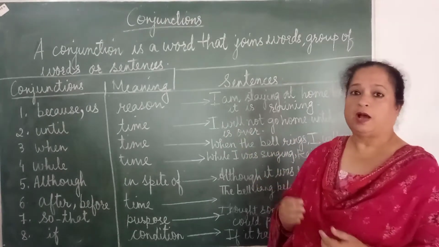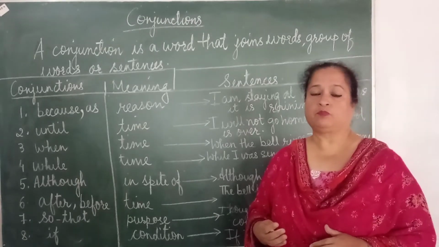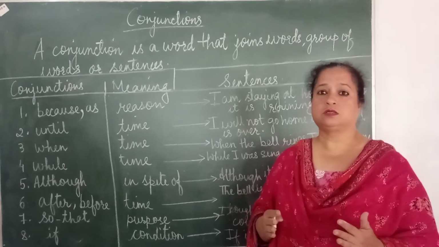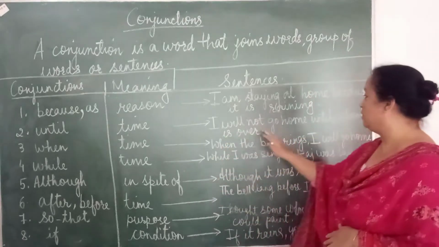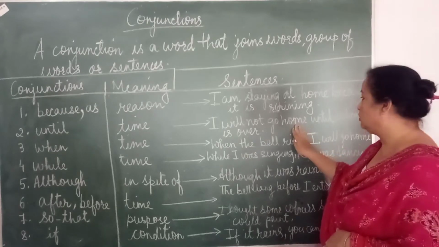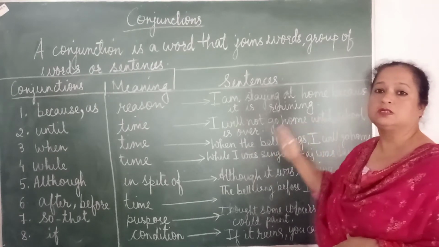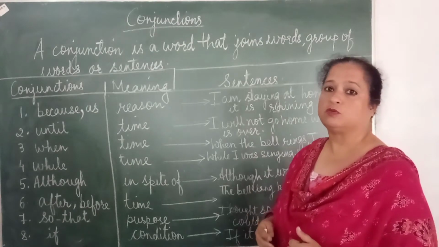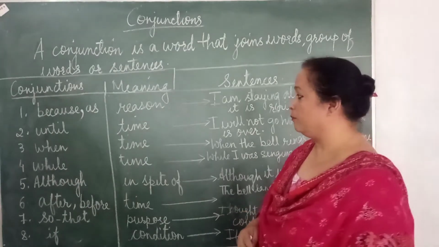So over here, I am talking about a certain time. And what is going to happen? I have added or joined two sentences together. What is it? I will not go home. Now when will I not go home? I will not go home until school is over. That means until school doesn't get over, I cannot go home.